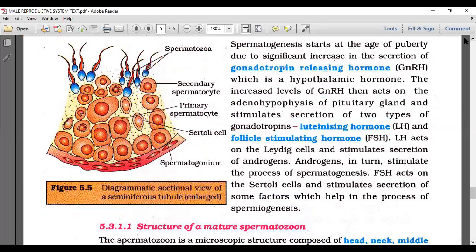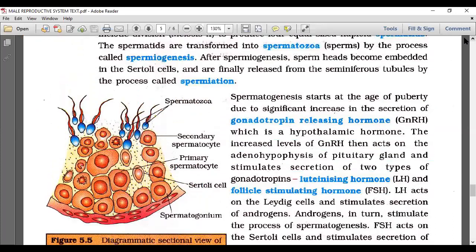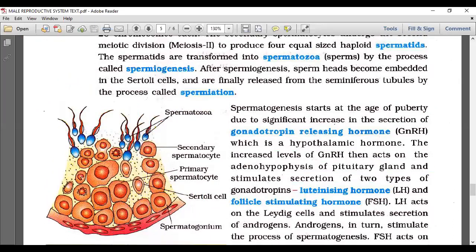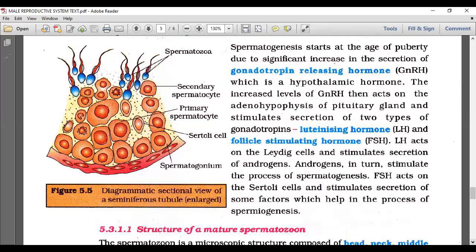When the puberty age comes, the Sertoli cell secreted inhibin is inhibited. So after birth till puberty, the germinal epithelium and spermatogonial cells are there, but there is no production of sperms because of Sertoli cell secreted inhibin. That is inhibited by gonadotropin releasing hormone released from the hypothalamus, which stimulates the anterior pituitary for the secretion of LH and FSH.